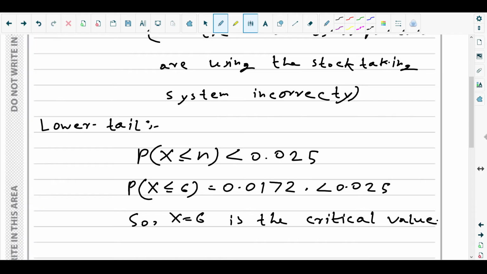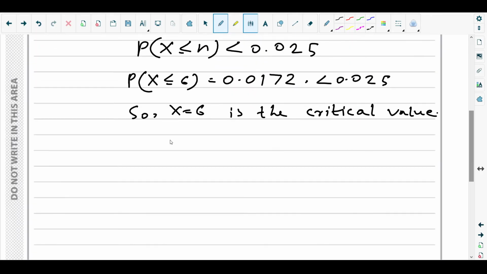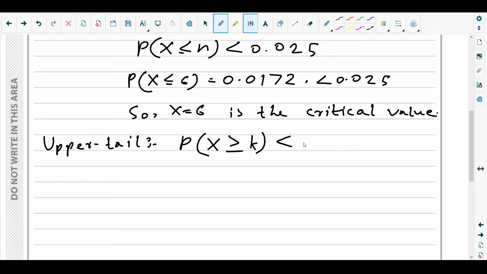Okay, next, the upper tail. For the upper tail, what would be the case? The probability of X greater than or equal to k, earlier one was n, so here it would be k, should be less than 0.025, as before.